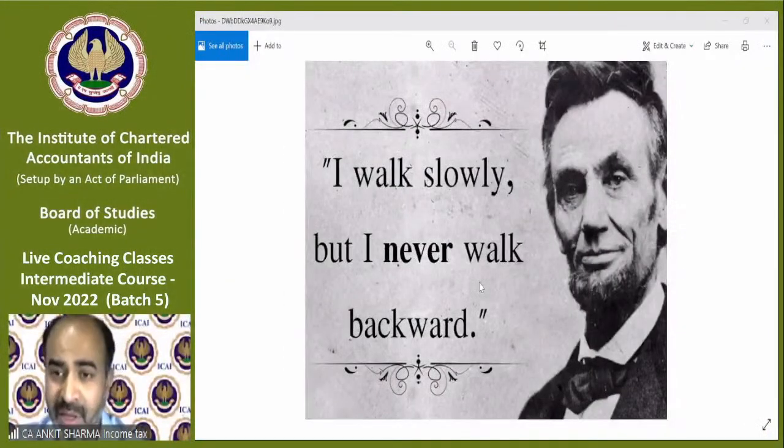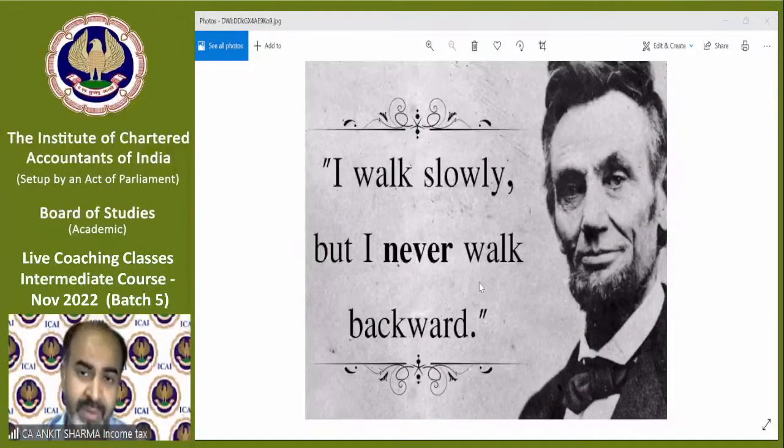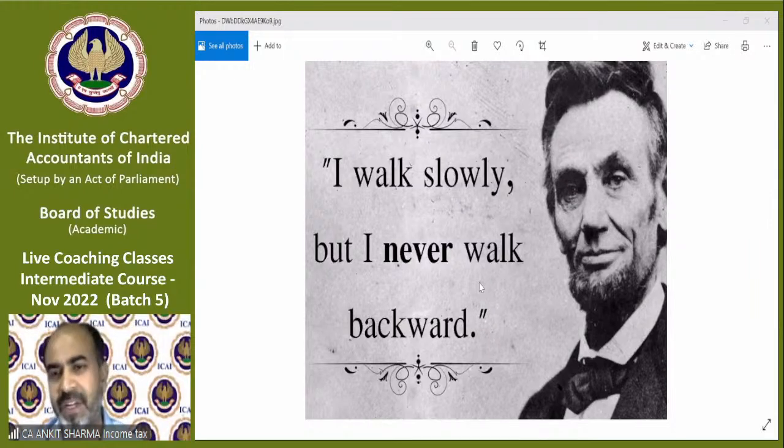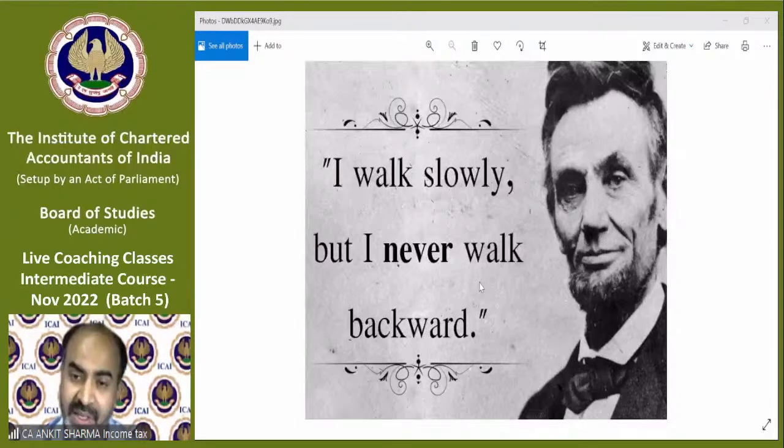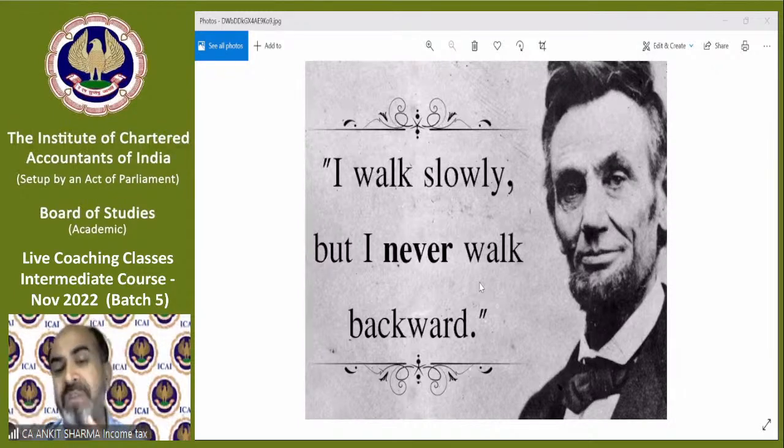This is Abraham Lincoln, you all know, a great leader. And he said, "I walk slowly, but I never walk backwards." What does it mean? It means whatever you are doing, just stay on that path. If you're studying for 5 hours, gradually increase it. It might be 5, then 6 hours in a day, then 7 hours in a day, and it should be sufficient to cover your whole syllabus.